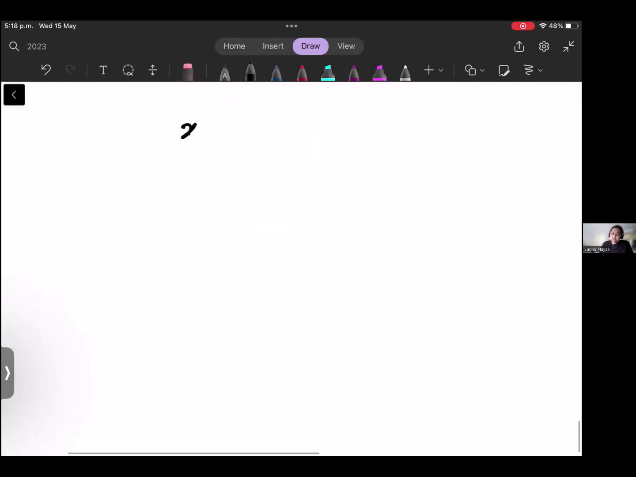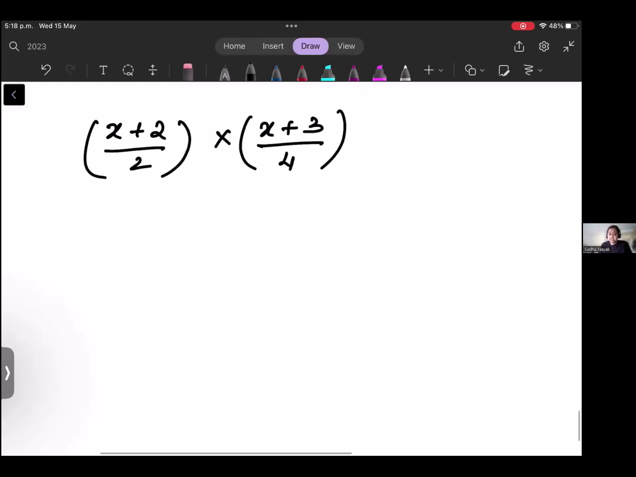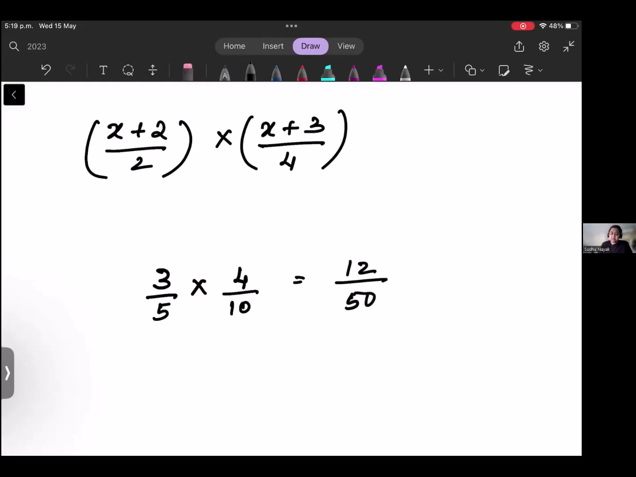And x plus 2 over 2 times x plus 3 over 4. Fraction multiplication. How will you do this? It's same as arithmetic. Like if you have 3 over 5 times 4 over 10, how will you multiply the fraction? You multiply the numerator, multiply the denominator. So it is 12 over 50. So the same process applies to algebraic fractions also. So you multiply x plus 2 times x plus 3 over 8.